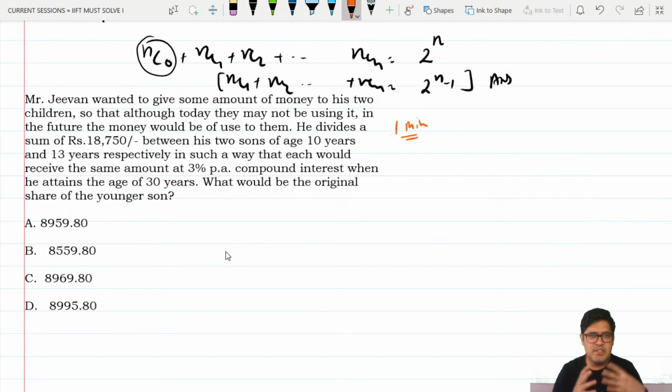What are they saying? Mr. Jeevan has some money, and he has two children. He wants to distribute the money so that in future they could use it. He divides the sum 18,750 between his two sons of age 10 years and 13 years respectively in such a way that each would receive the same amount at 3% per annum compound interest when he attains the age of 30 years. What is the original share of the younger son?